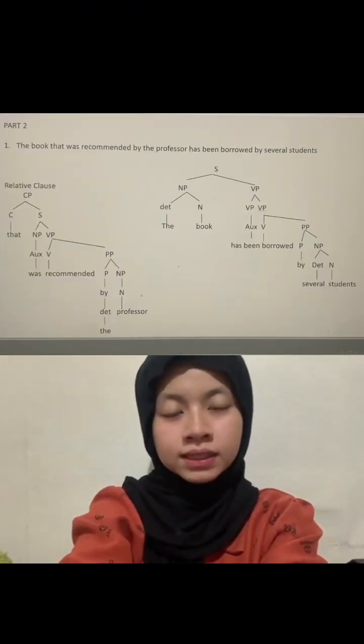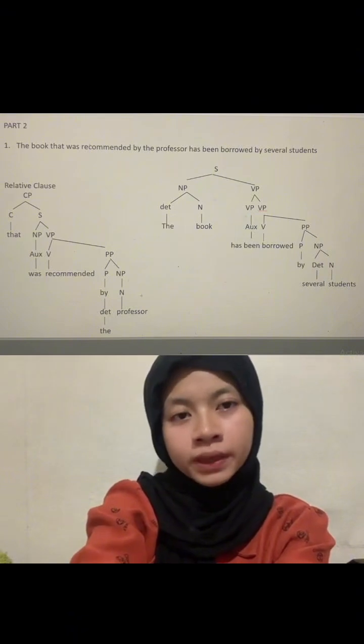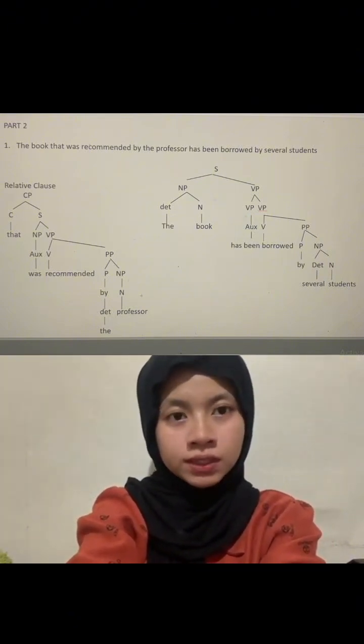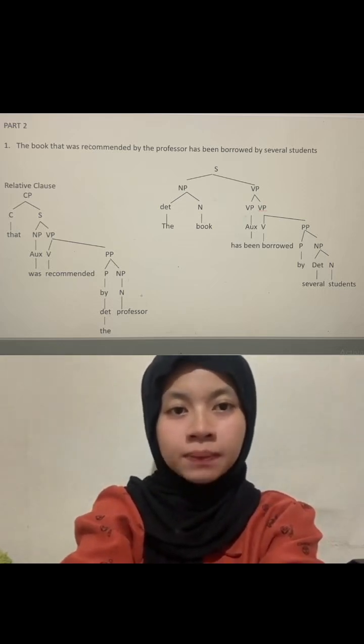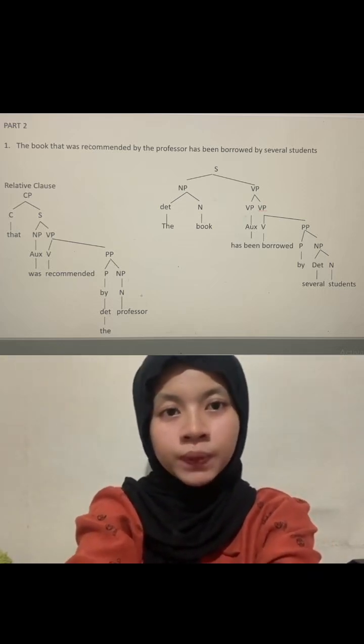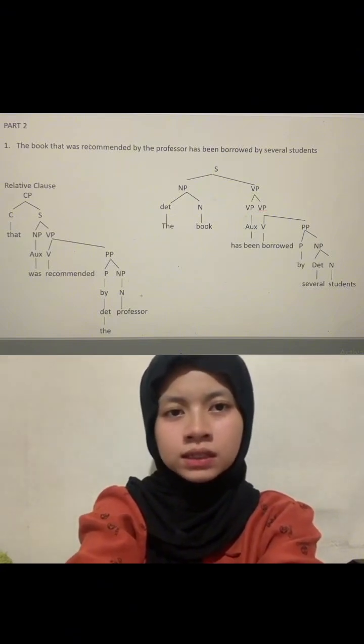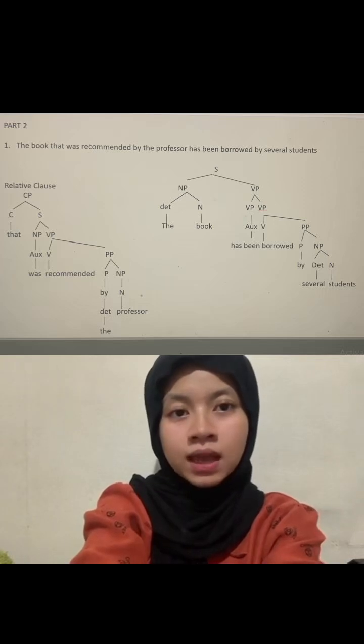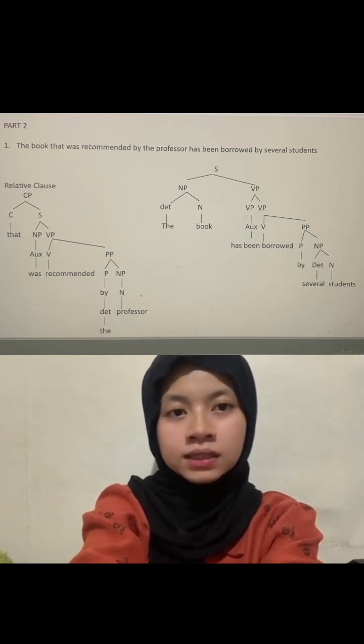The first sentence is: The book that was recommended by the professor has been borrowed by several students. The main clause is: subject equals the book. The noun phrase the book is the subject of the main clause. Verb phrase or VP is has been borrowed. Has is the auxiliary verb for the present perfect tense. Been is part of the passive construction. Borrowed is the past participle indicating the action done to the book.